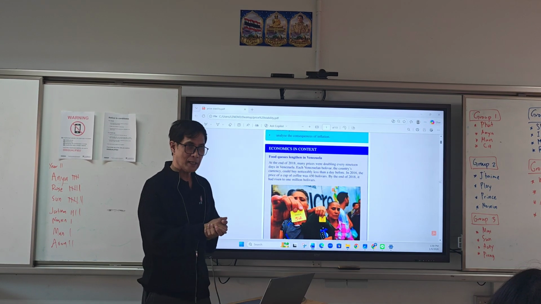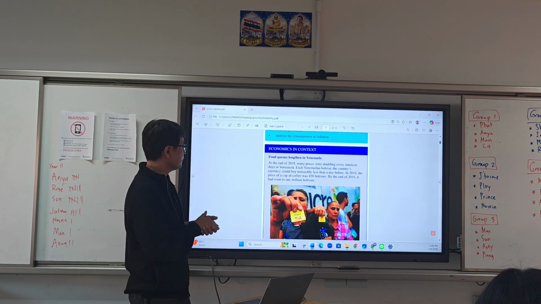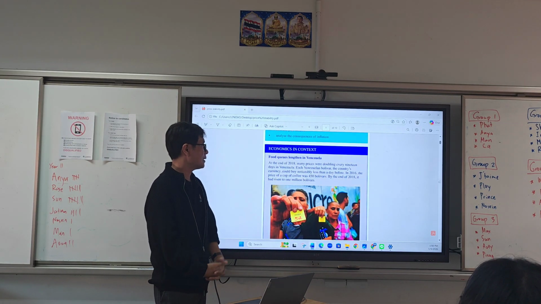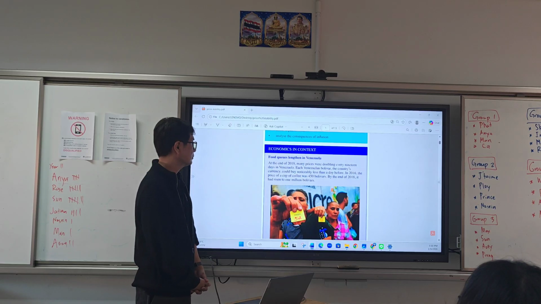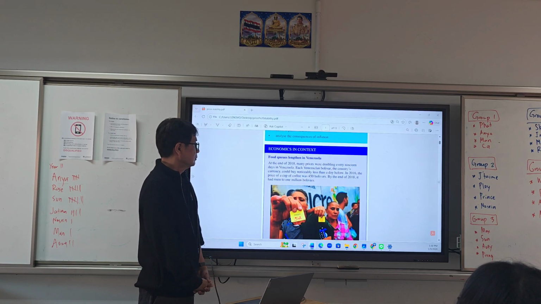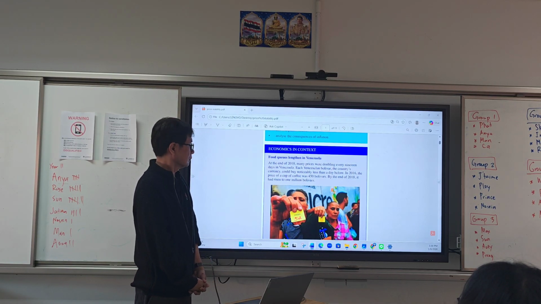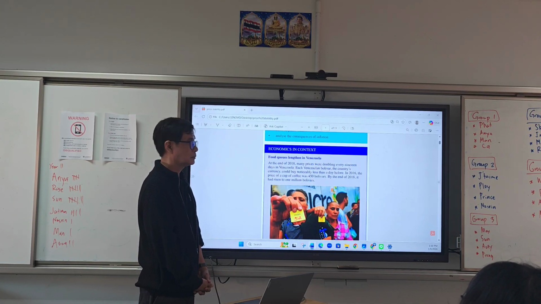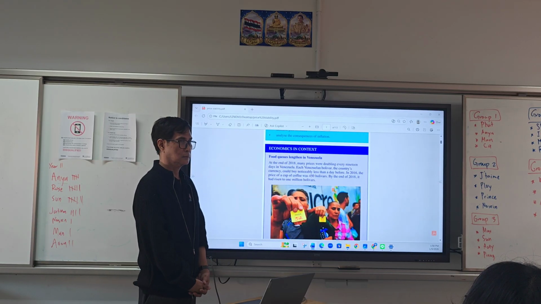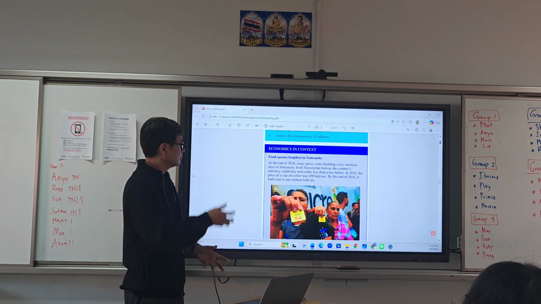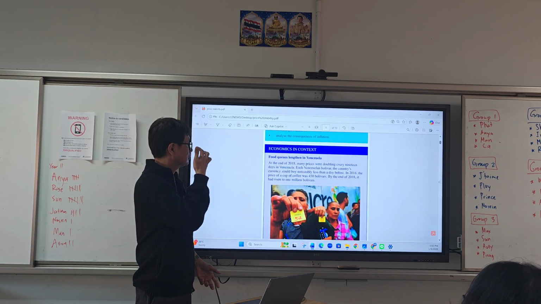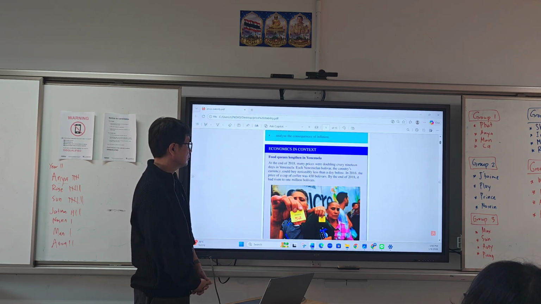Help me read the facts about economics and context, food use, and development in Venezuela. At the end of 2018, many prices were doubling every 19 days in Venezuela. Each Venezuelan bolivar, the country's currency, could buy noticeably less than a day before. In 2016, the price of a cup of coffee was 450 bolivars. By the end of 2018, it had risen to 1 million bolivars.